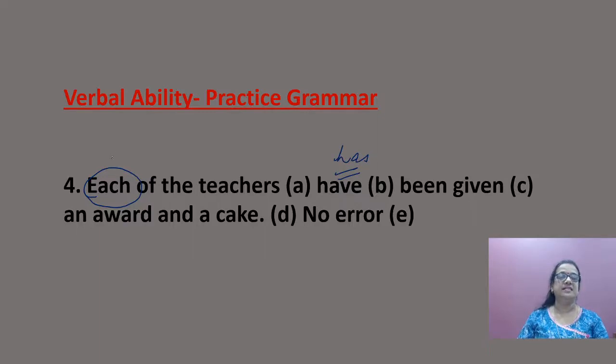Each of the teachers. Don't take teachers as the subject. Each is the subject here. Whenever you are using the pronoun each, you use a singular verb. With each, with every, you always use a singular verb.